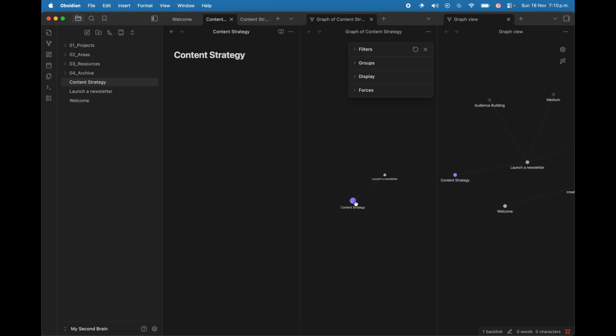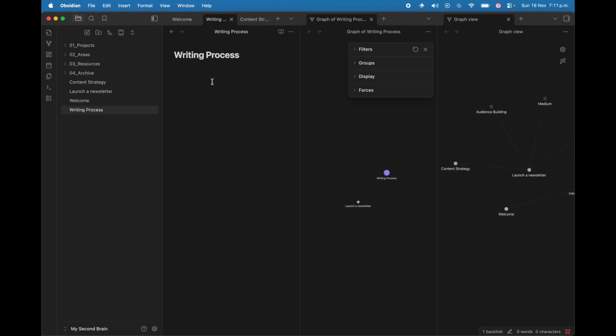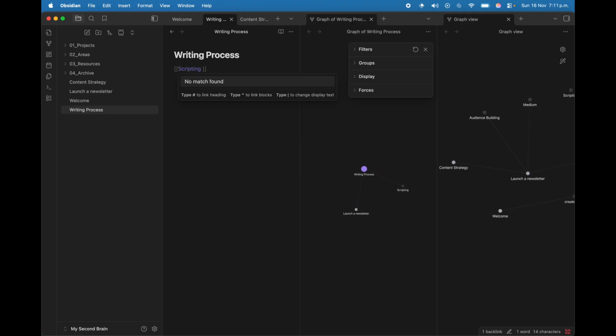So as you can see, I have my content strategy node that is related to my launch a newsletter project. If I click on it, I will return to my project node. And if I add something to this writing process, let's say scripting best practices.